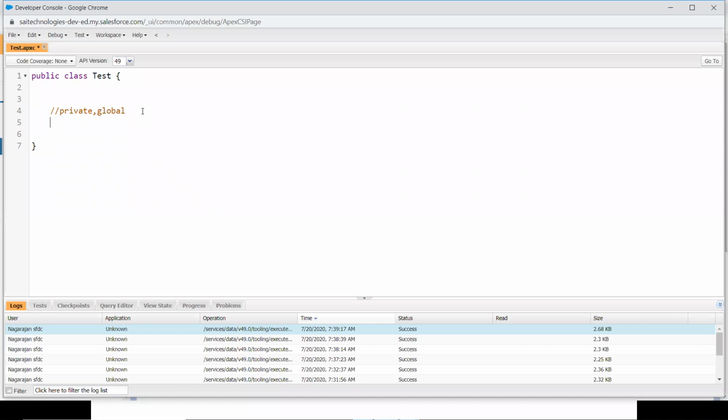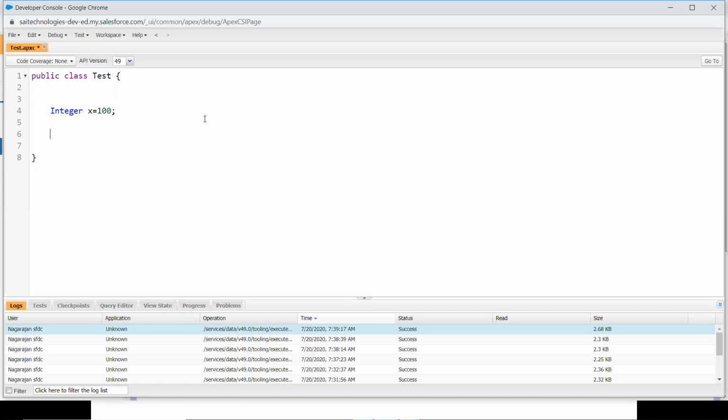Inside a class, what things can a class contain? A class can contain a member variable as well as a member function. What is meant by member variable? I am going to declare x over here, x is equal to 100. This is called a member variable. And what is meant by member function? You have to write a function.